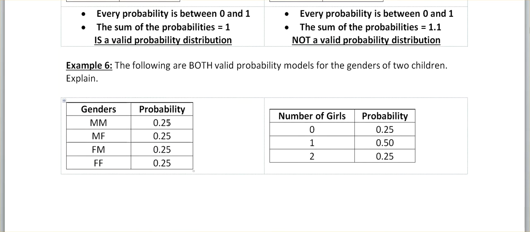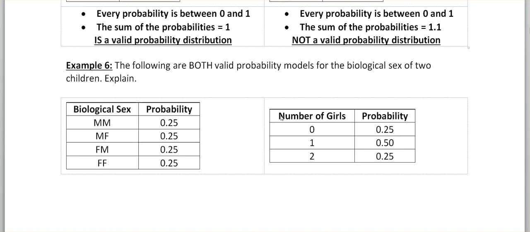All right, now what about this example? These are both valid probability models for the genders of 2 children. I should say the biological sex, but I'll fix that for later. So we have these 2 separate tables, and they are showing the same distribution but in a slightly different way.